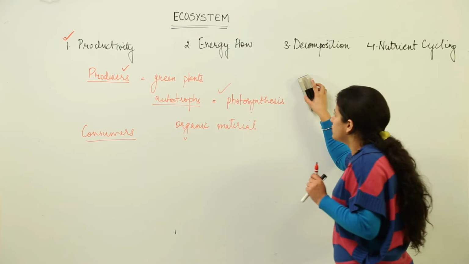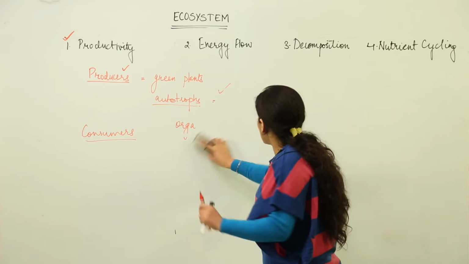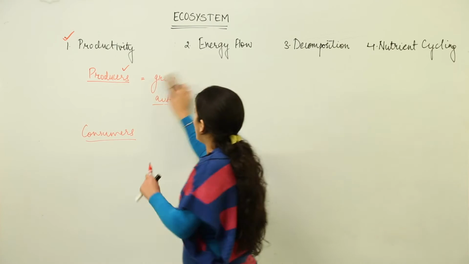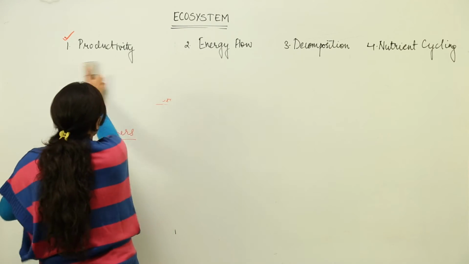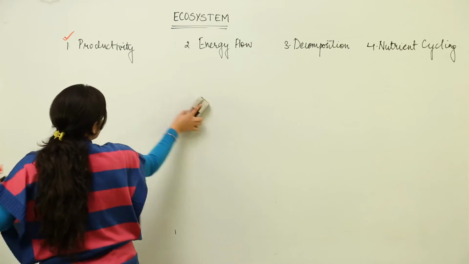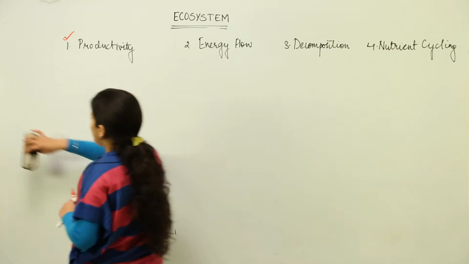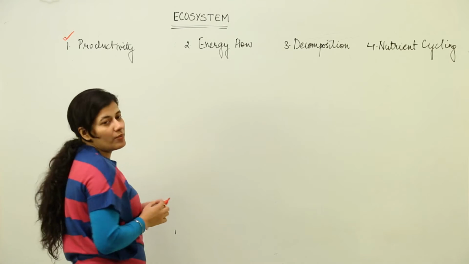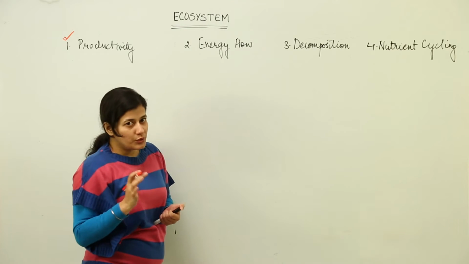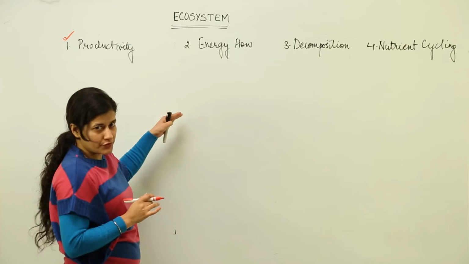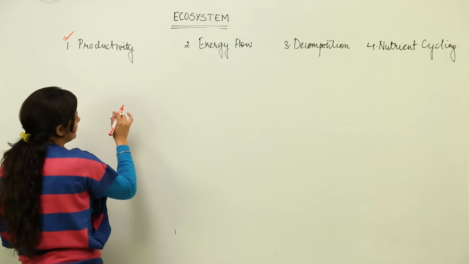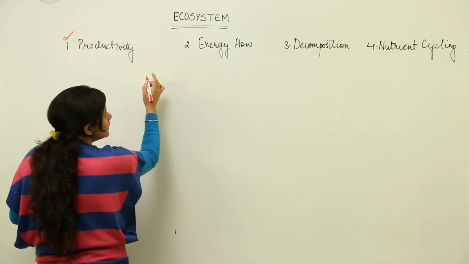I need not tell you what photosynthesis is, because everyone hears about this term from their childhood. Now what we are going to study is how many types of productivity you would find in terms of autotrophs only, not about heterotrophs. Autotrophs would be green plants.